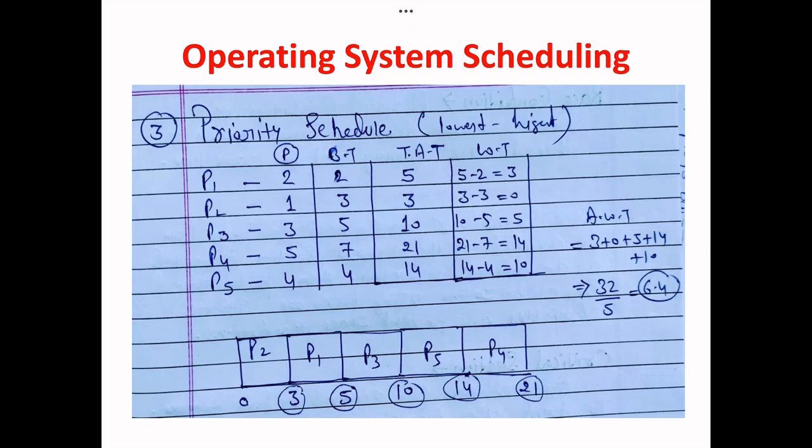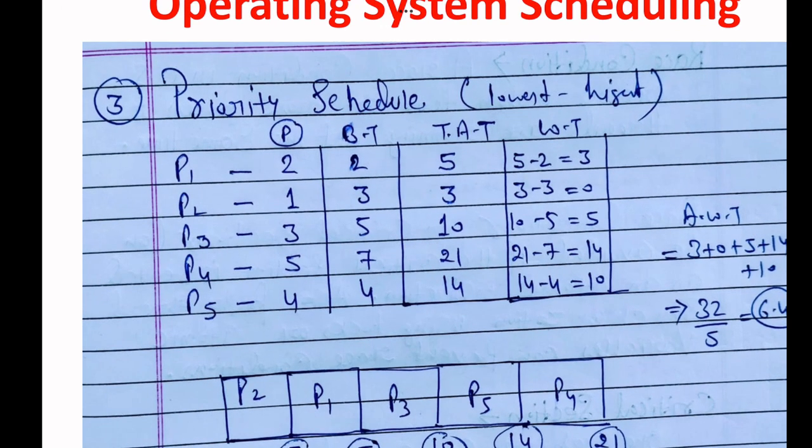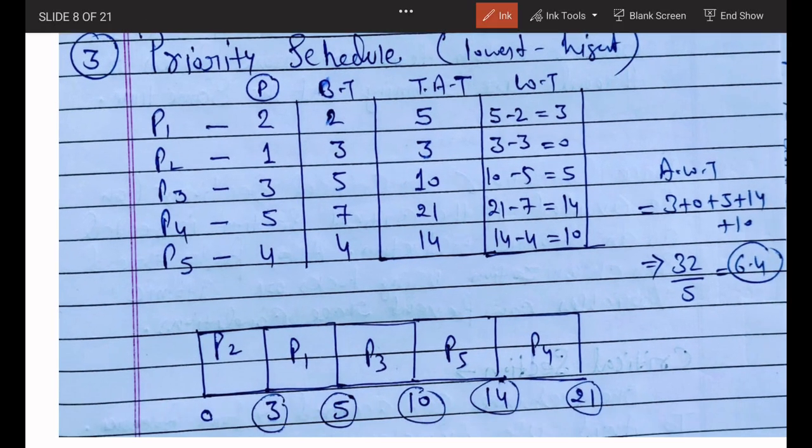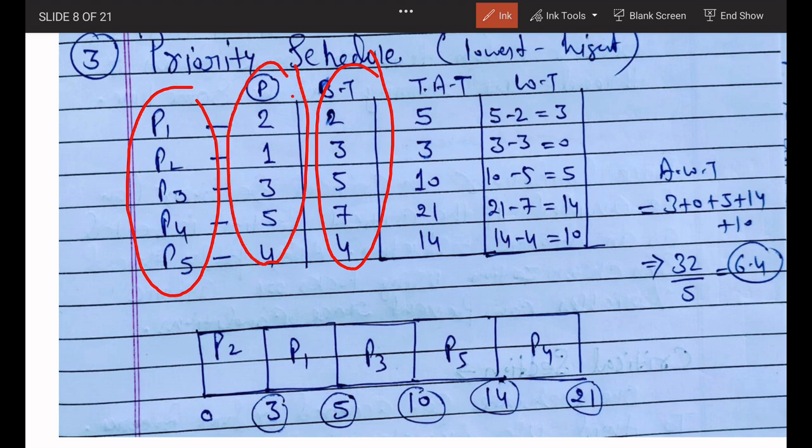Now next we ask the NPTEL priority scheduling. Okay, so this is also NPTEL question, and this is very important for the GATE exam. Priority means you will give priority. Okay, which one will come first? Okay, VIP. Who is VIP? So he has given total number of 5 processes, and he has given this is the burst time. This is my burst time, and this is my priority. So priority means this one is first priority, this is second priority, this is third priority, this is fourth priority, this is fifth priority. Okay, this is priority. Means this is the VIP.